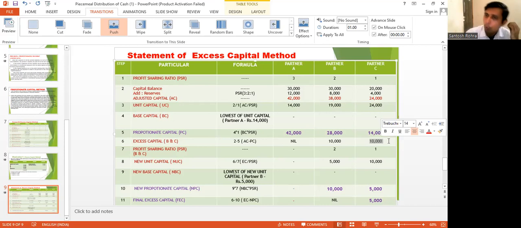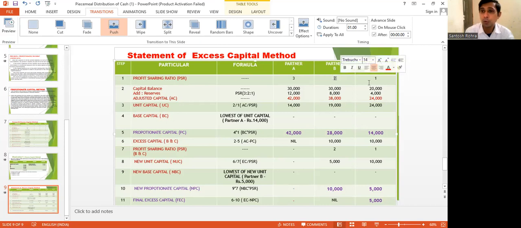But I say no, there is excess capital, though it is showing 10,000 right now, because their profit sharing ratio is different.